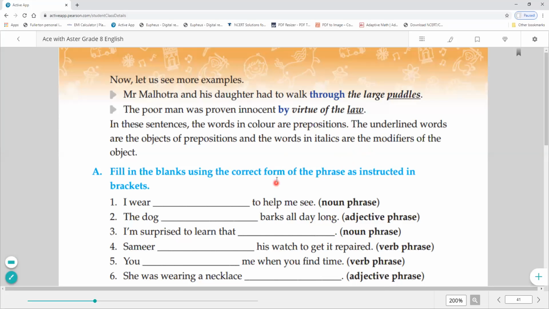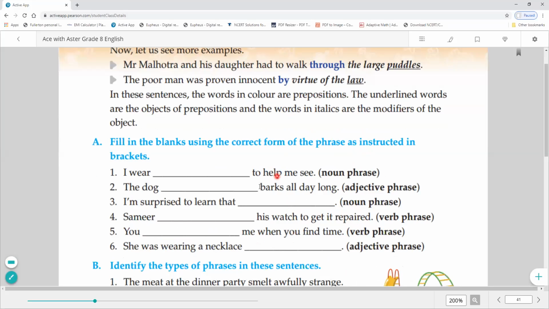So let's do the exercise related to it. Fill in the blanks using the correct form of phrases as instructed in bracket. Now we have given the clue where we need to fill with the noun phrases, adjective phrases, verb phrases or prepositional phrases. Okay. So first sentence is I wear dash to help me see. I wear, what do I wear? Gold spectacles.